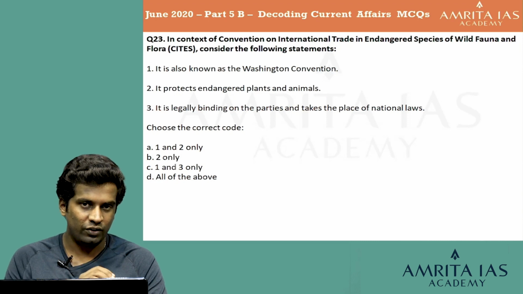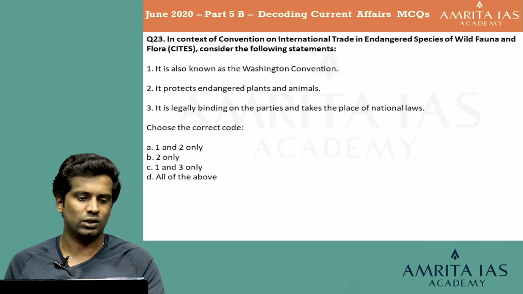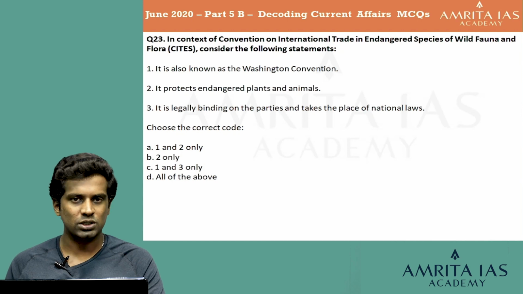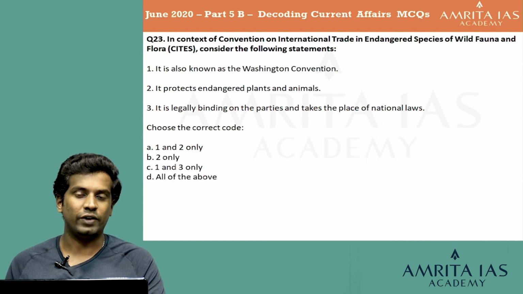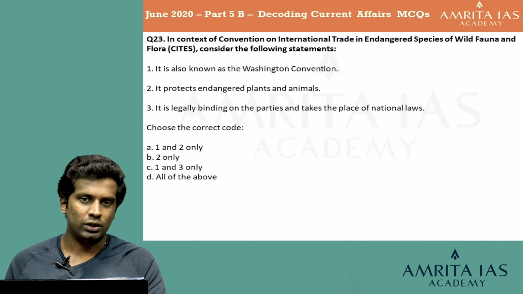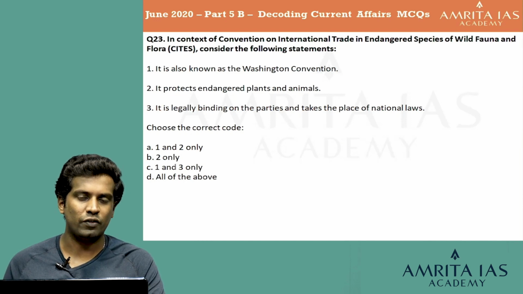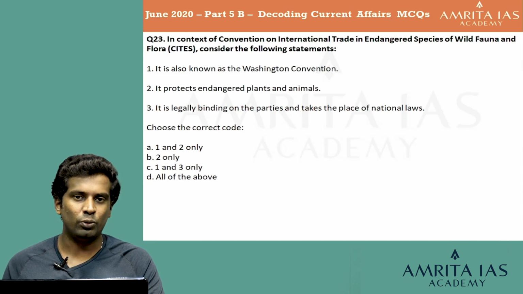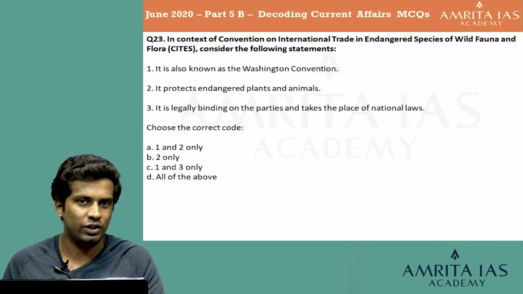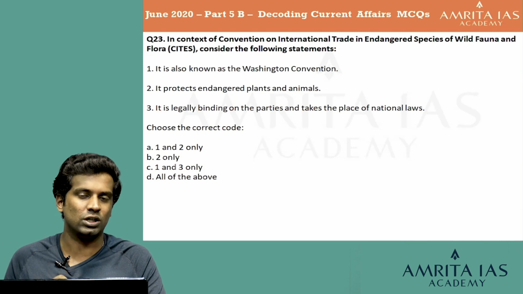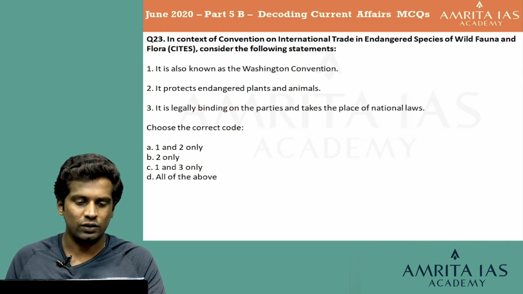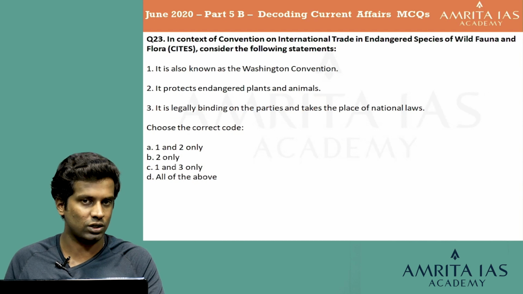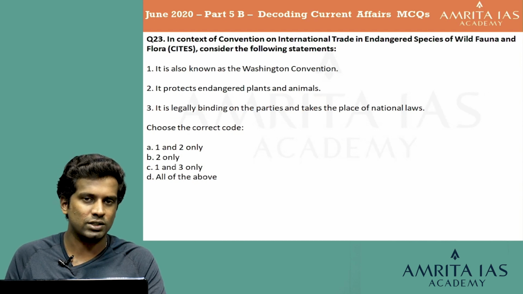So even if we have zero idea about this question, let's take the third statement. It is legally binding on the parties. Yes, it may or may not be, and takes the place of national laws. Definitely, the ability to frame laws is a sovereign power of the country itself. So to say that some convention signed abroad is going to impose a new law upon a sovereign country like India would be a question on the sovereignty of India. So the third statement is highly illogical, saying that the convention's laws will take the place of national laws in our country. So we can say that that statement has a very big mistake in it. So we can remove the third statement.